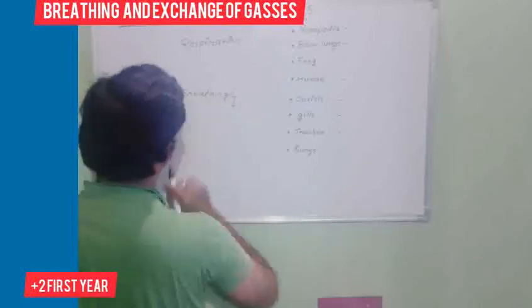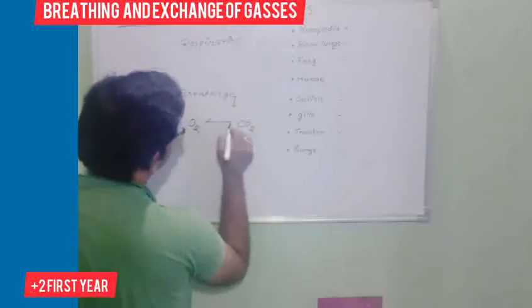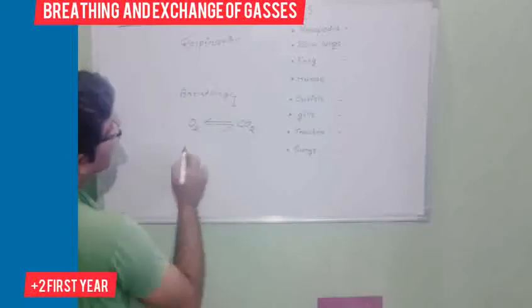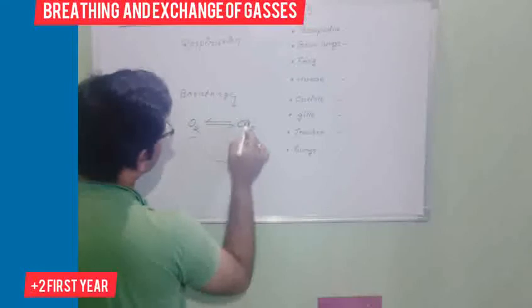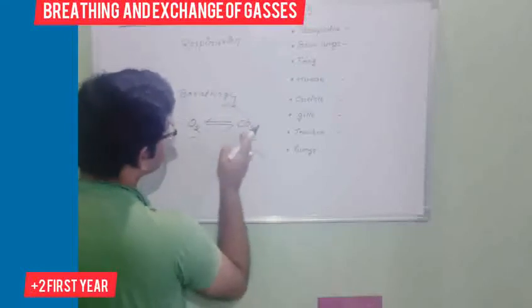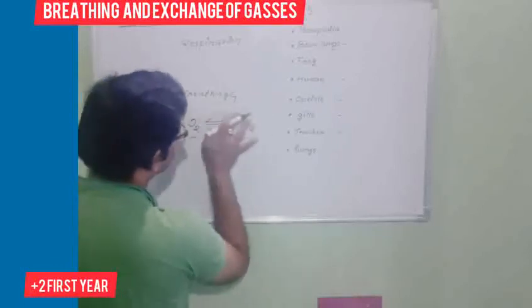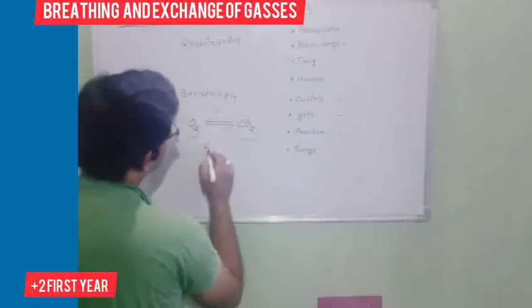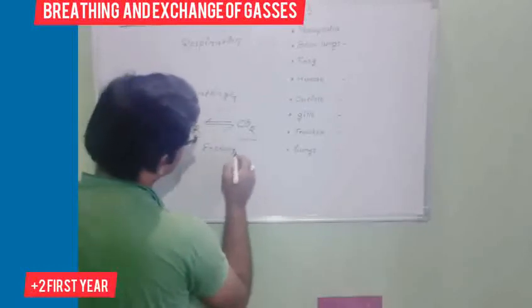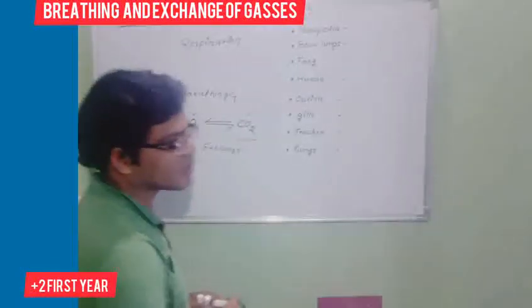Breathing means very simple: the exchange of gases between oxygen and carbon dioxide. This is called breathing. Oxygen will be taken, carbon dioxide will be discharged. Carbon dioxide will be taken, oxygen will be discharged. That is called breathing. Understood or not? It is the exchange of gases between oxygen and carbon dioxide.